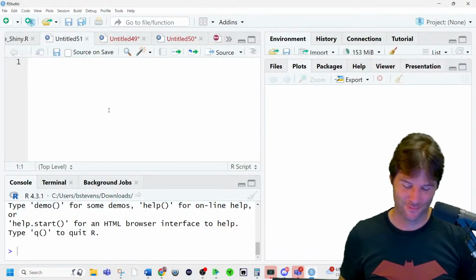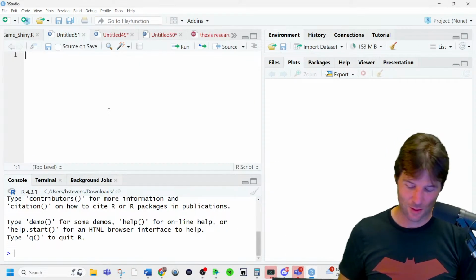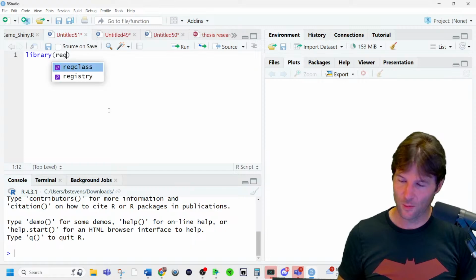Oh, okay. Loading up R right here real quick. Okay, loading up R. Here we go. So, just briefly, you want to load up reg class here.